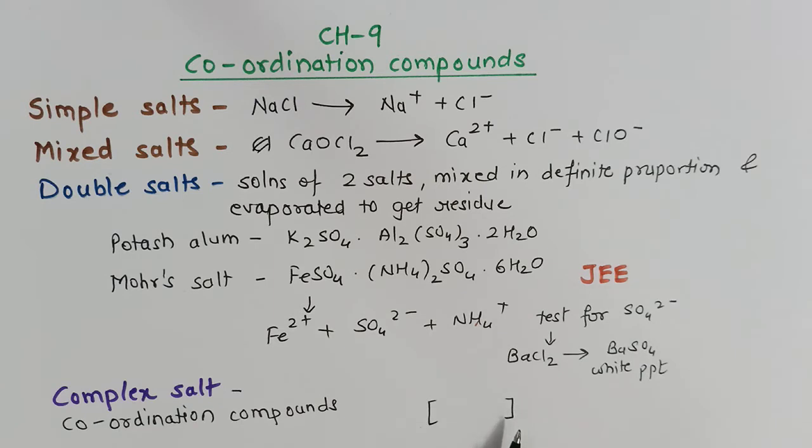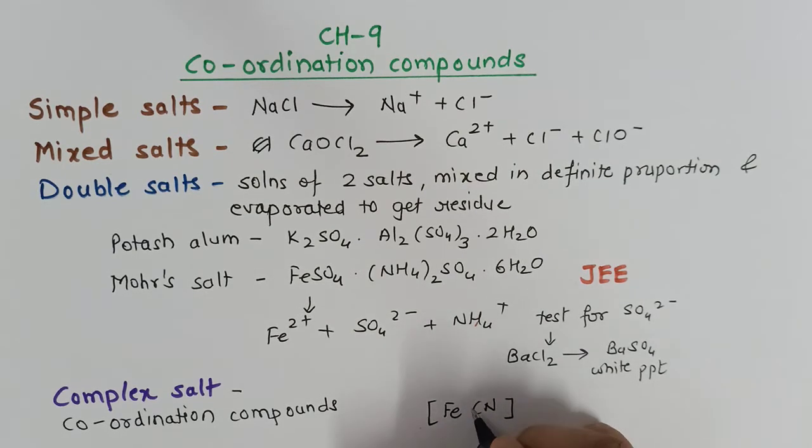Whenever a square bracket is seen in the formula, you must get the idea that we are talking about a coordination compound. In the square bracket, there is one metal atom and there are ligands, and this remains intact. It does not dissociate when we dissolve it in water.